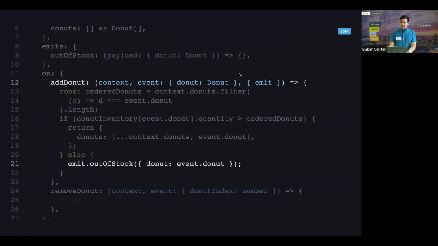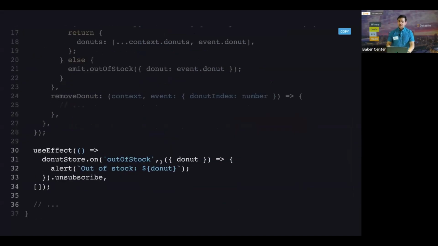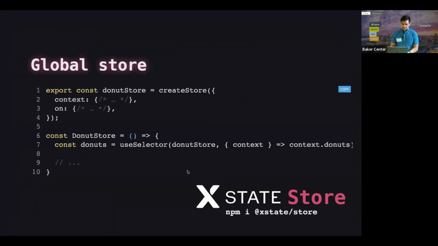So when you add a donut, there's a third argument over here where you could pull emits from, and then you could emit that out of stock message and say, hey, this donut is out of stock. And then you could subscribe to that. And this is one of the good use cases of useEffect, where you listen for that out of stock message. And when you get it, you have the donut inside and you could say, hey, we're out of stock of that donut. So pretty simple.